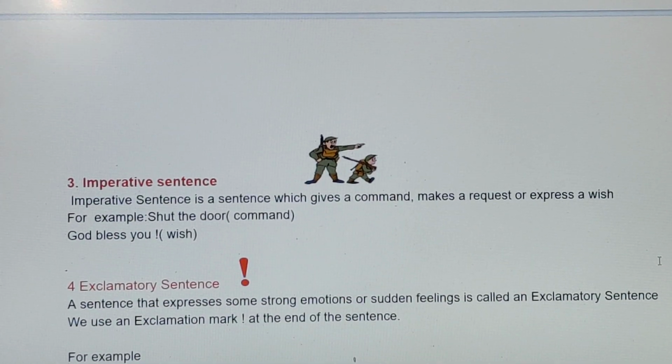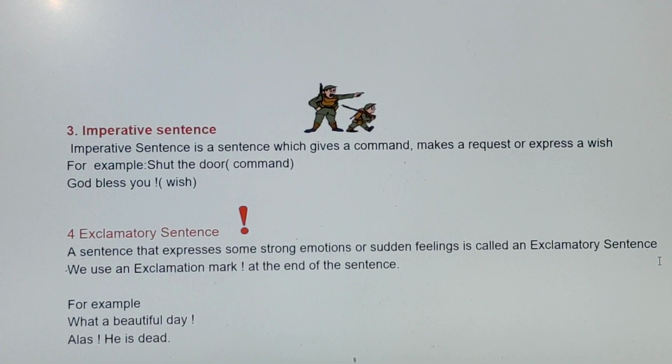Then comes your exclamatory sentence. A sentence that expresses some strong emotions or sudden feelings is called an exclamatory sentence. We use an exclamation mark at the end of the sentence. We usually use exclamation when we have to state some feeling.